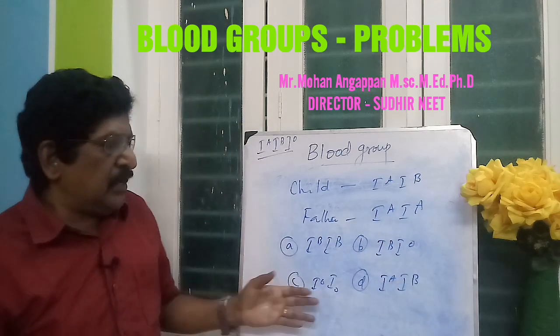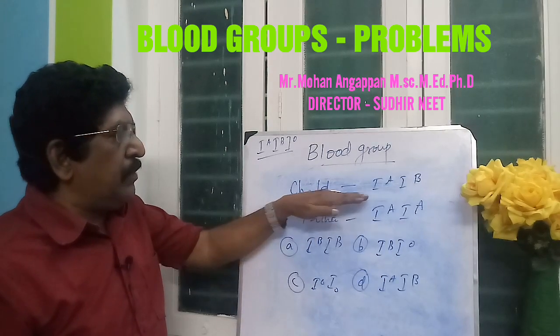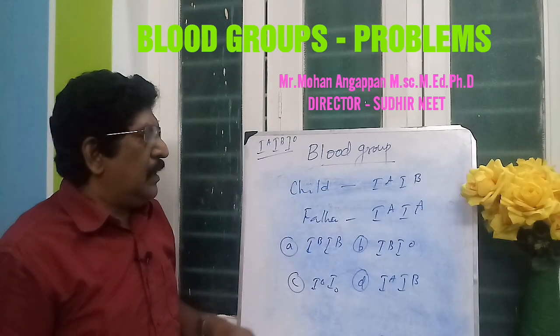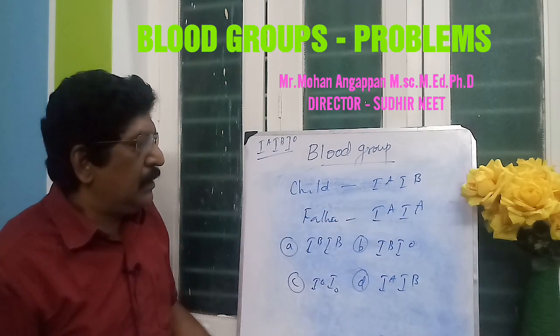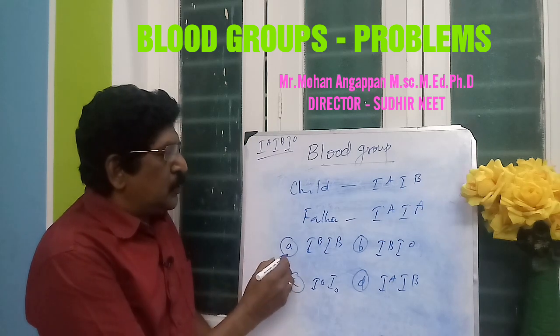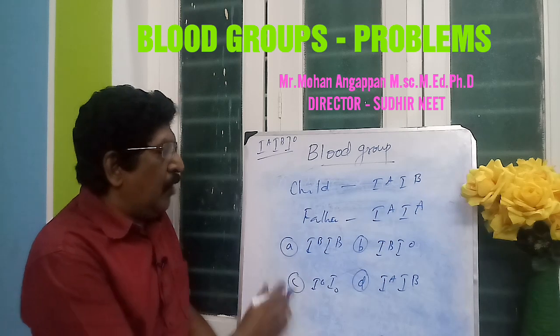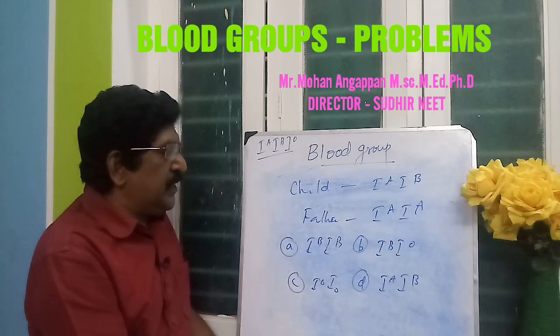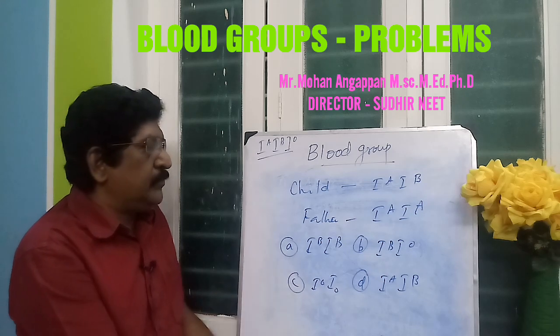So here the question has been asked like this: a child has the genotype IA IB, whose father's genotype is IA IA. Now the question is, the mother should not have which genotype? Out of these four, which genotype should the mother not have?